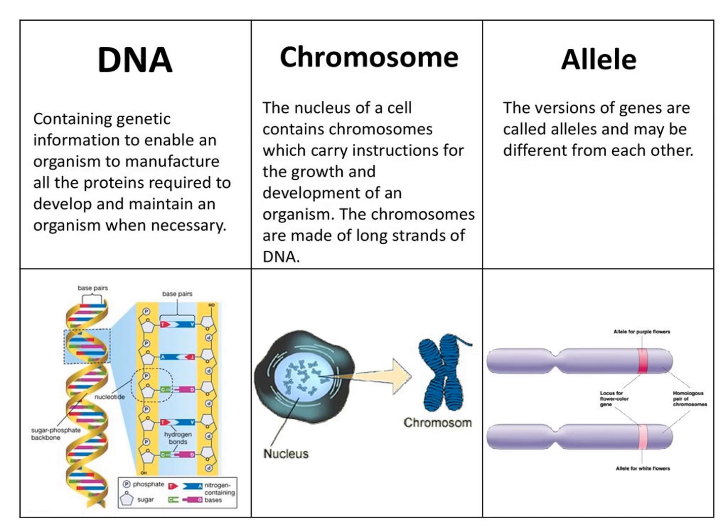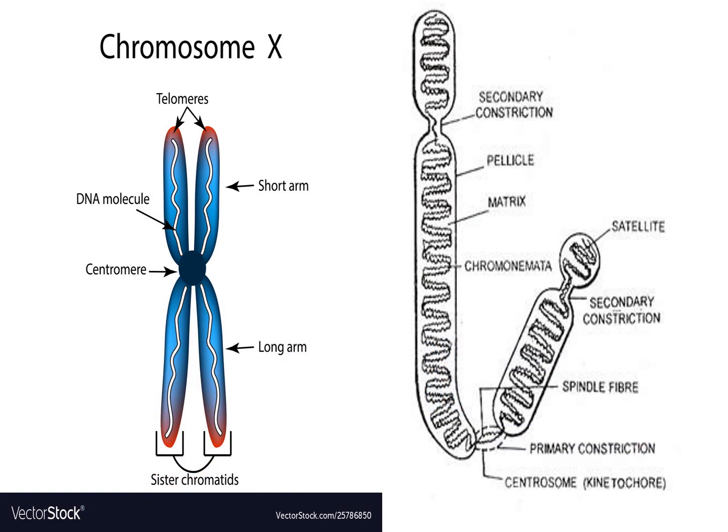Now, structure of chromosome. Everybody see the picture, children. Chromosomes are thin, long and thread-like structures consisting of two identical strands.